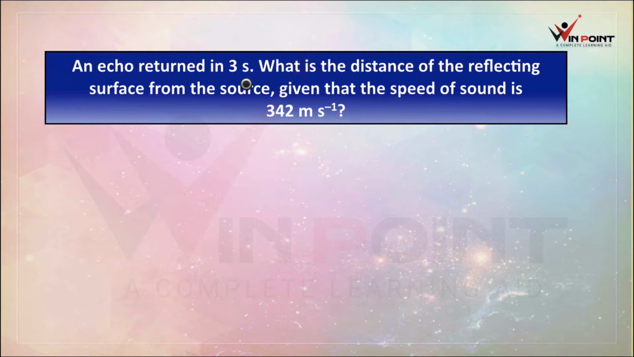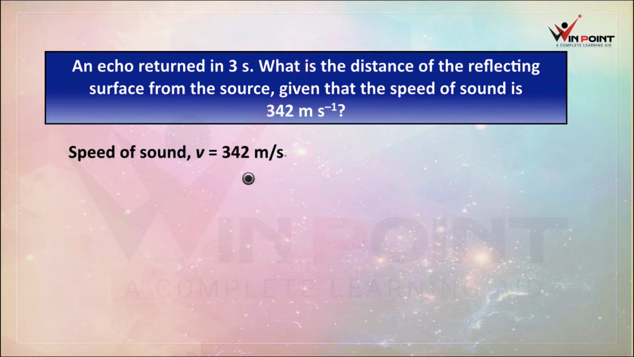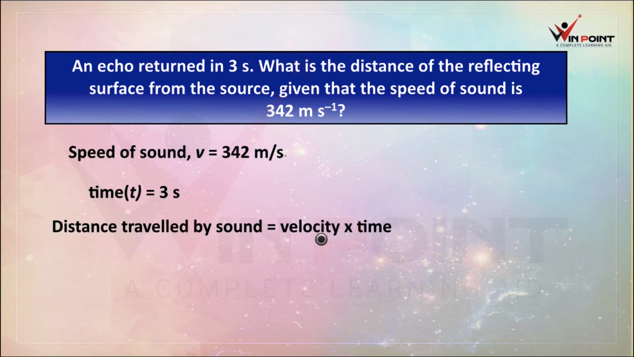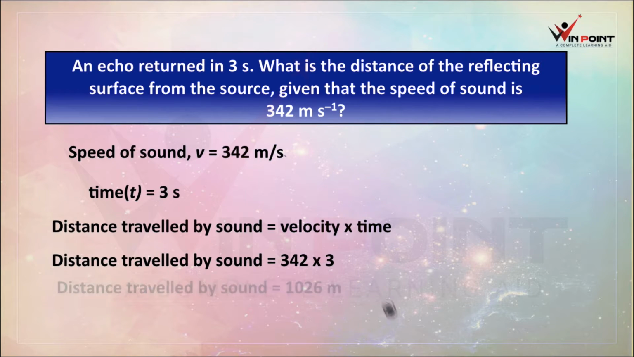An echo returned in 3 seconds. What is the distance of the reflecting surface from the source, given that the speed of sound is 342 meter per second? The speed of sound is given, it is 342 meter per second, and time is 3 seconds. There is an equation for distance. Distance traveled by the sound is velocity into time. Then velocity is 340 and time is 3 seconds. It will be 340 into 3, which is 1026 meter.